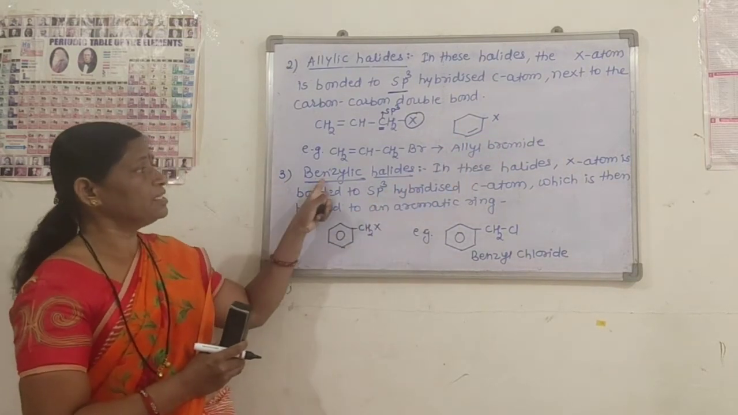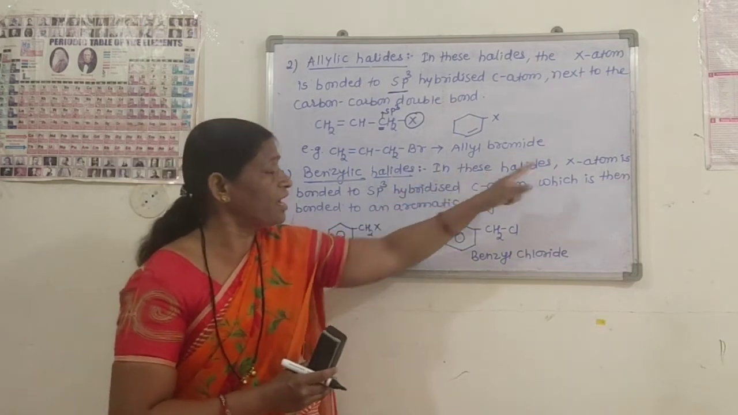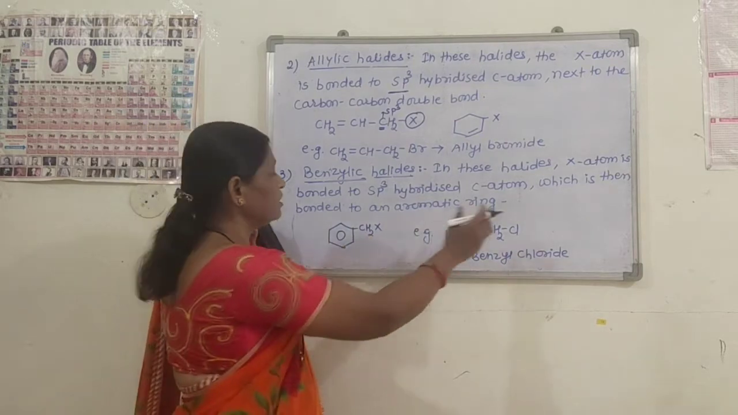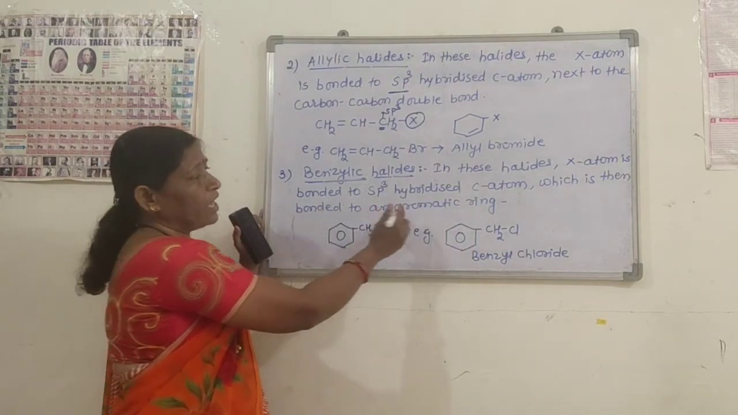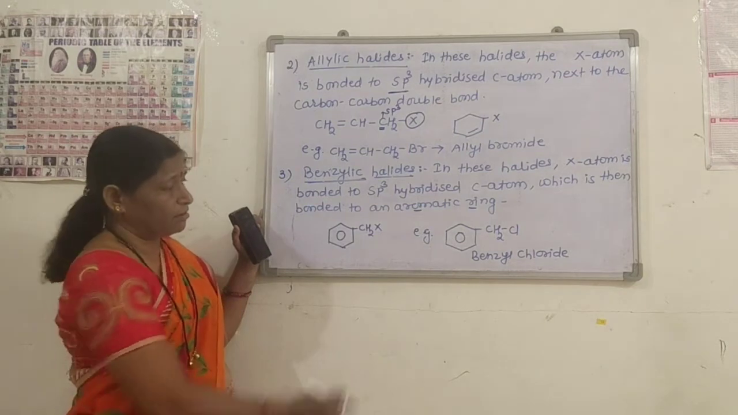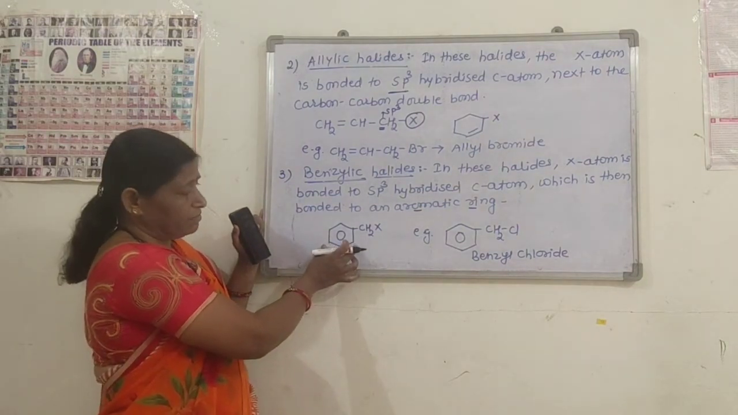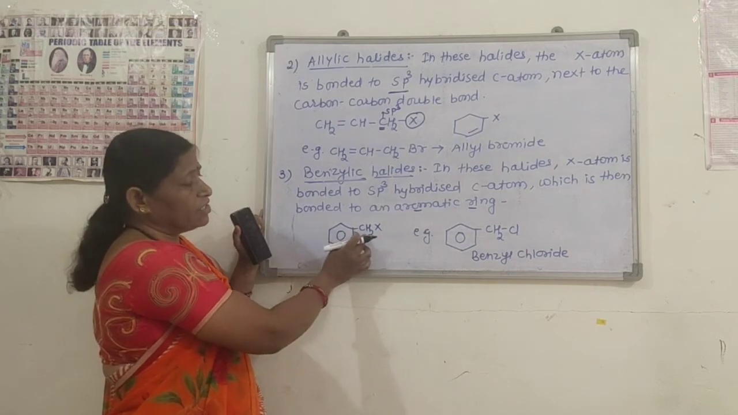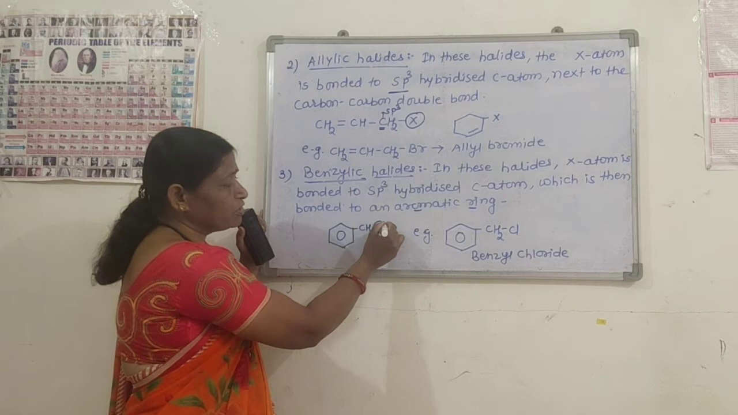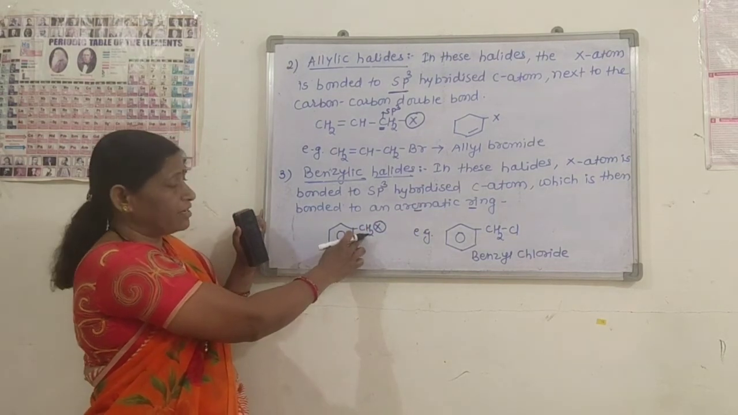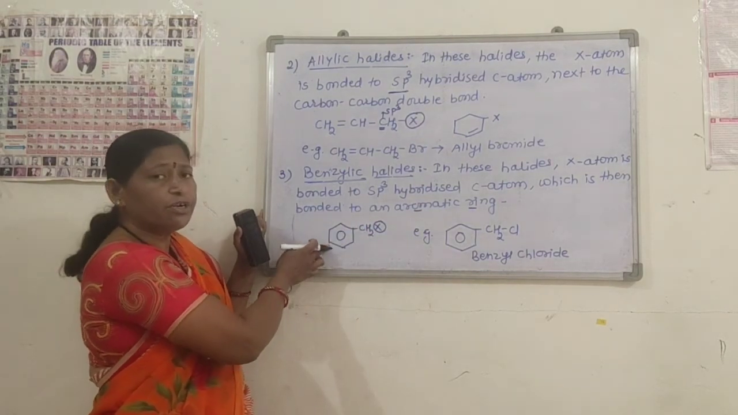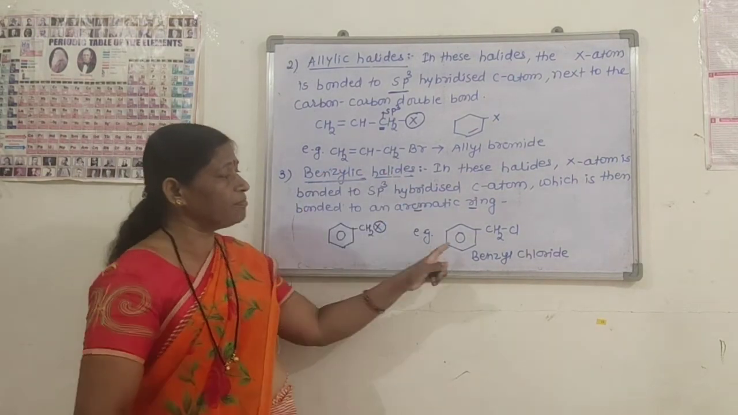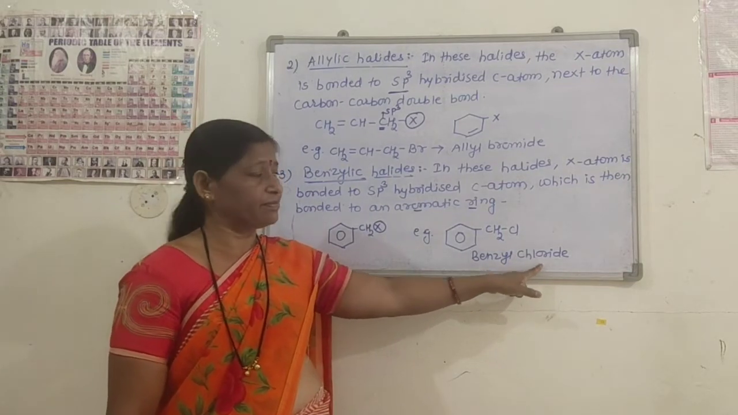Third type is benzylic halides. In these halides, the halogen atom is bonded to sp3 hybridized carbon atom, which is again bonded to the aromatic ring. They are represented like this: C6H5 or benzene ring, CH2X. This is the halogen atom which is bonded to sp3 hybridized carbon atom, and this carbon atom is bonded to the aromatic ring. Therefore, this is an example of benzylic halide. Example is benzyl chloride.